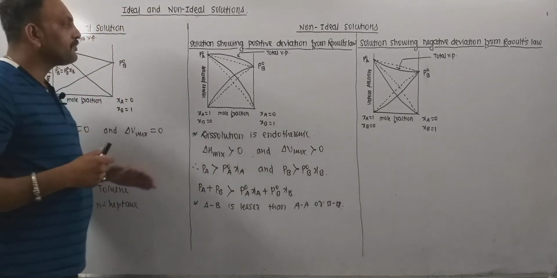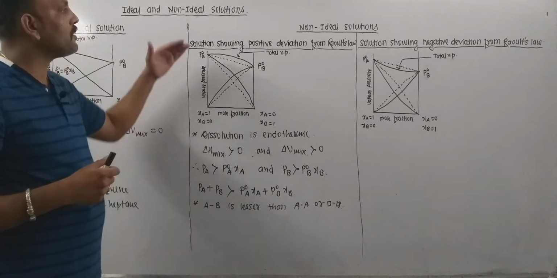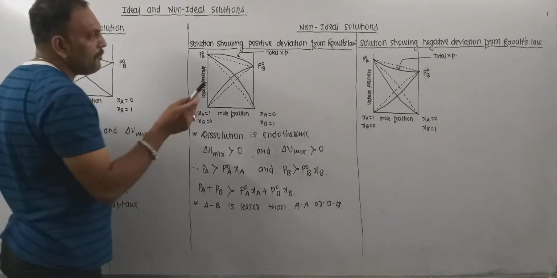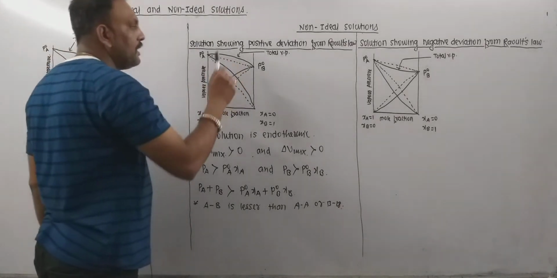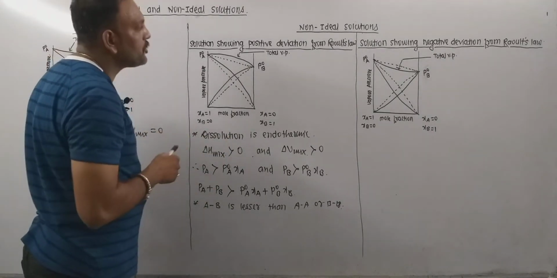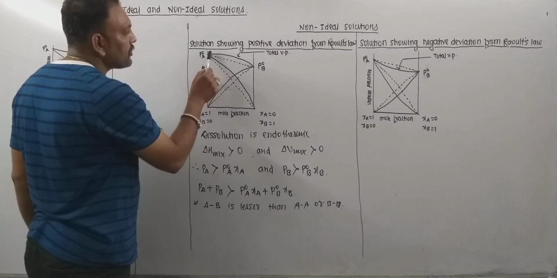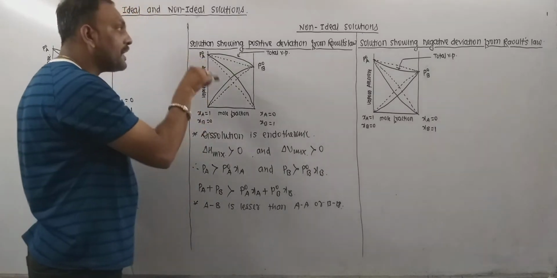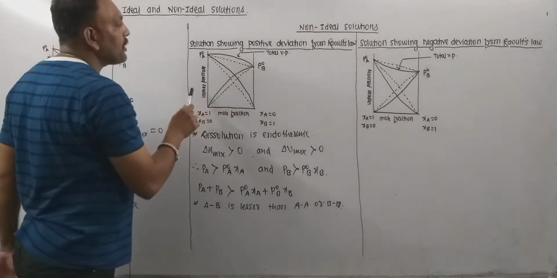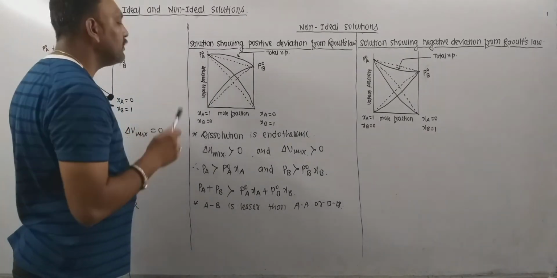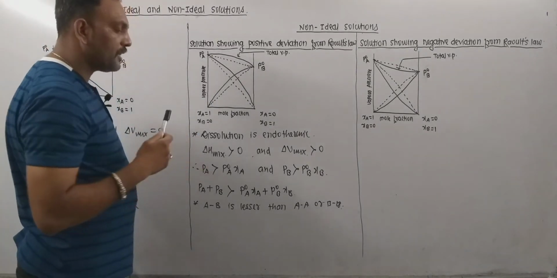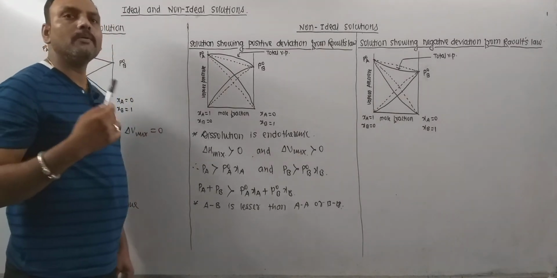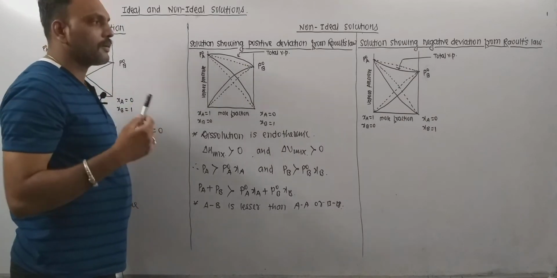Now if we plot the vapor pressure against the mole fraction for a solution showing positive deviation from Raoult's law, then remember this dotted line indicates the ideal behavior of the solution, but for a solution showing positive deviation, the curves come like this. So this is the deviation. It clearly indicates that the total vapor pressure is greater than the vapor pressure of the individual components in a mixture, I mean solution. Thus, such solutions have lower boiling points than the constituents.